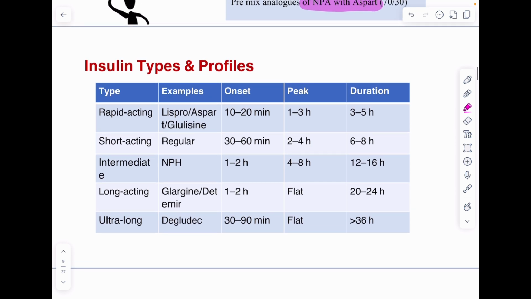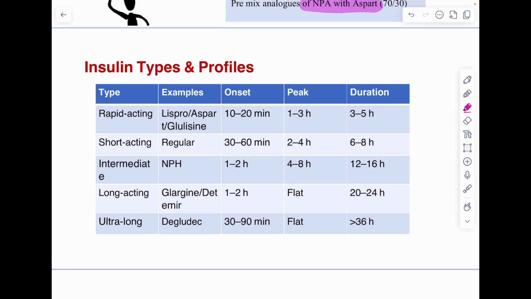Coming to insulin types and profiles, this slide is very important. Whenever we are prescribing insulin, we need to remember the action profile of different types of insulin. Rapid-acting insulin, Lispro, Aspart, and Glulisine, they start acting within 10 to 20 minutes. They reach their peak by 1 to 3 hours, and the duration of action is 3 to 5 hours. For short-acting insulin, like regular insulin, the onset is within 30 to 60 minutes. It reaches the peak within 2 to 4 hours and duration 6 to 8 hours.